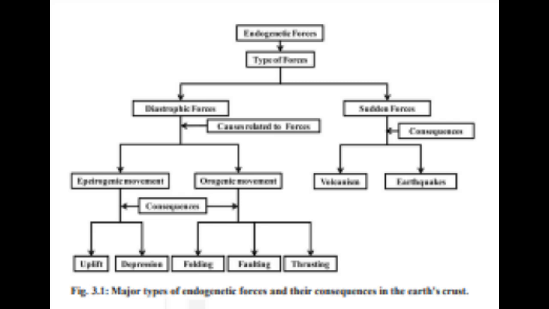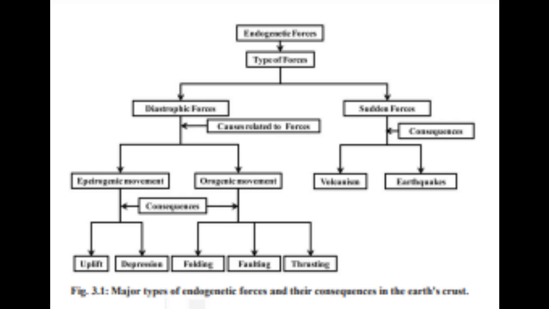Their movements result in the formation of mountains. Plates move in relation to each other in three different ways: divergent, the plates move away from one another; convergent, plates move towards each other; and transform, the plates slide past one another.